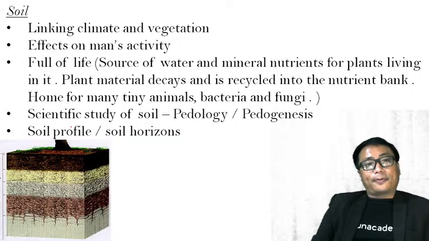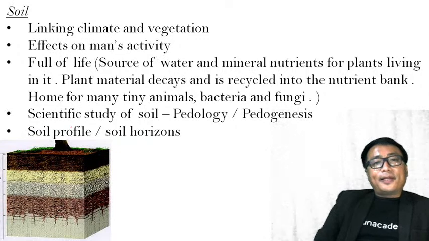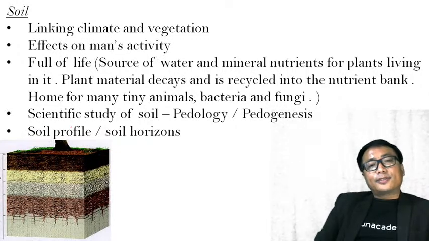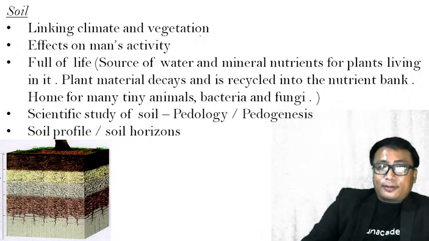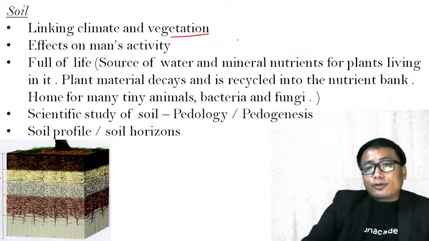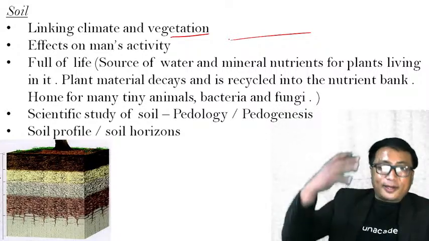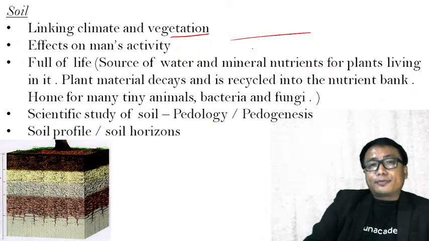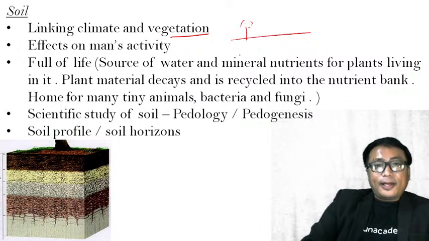Now, soil links climate and vegetation, because the vegetation will come out from this soil. Vegetation does not grow from thin air or from the atmosphere. It requires soil. Depending on the type of soil, different types of vegetation will be there.